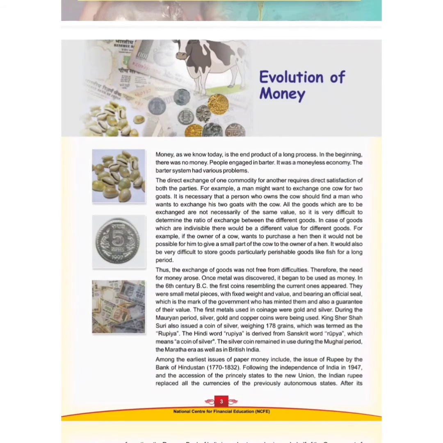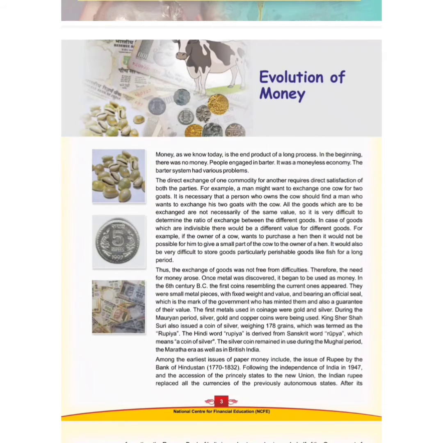So we have seen that if somebody has to exchange goods, it is not really easy, as we have seen in the case of goat and hen, and in the case of goat as well as cow. So you can see that the buyer as well as the seller have to face many difficulties in order to exchange their commodities, or you can say exchange their goods.